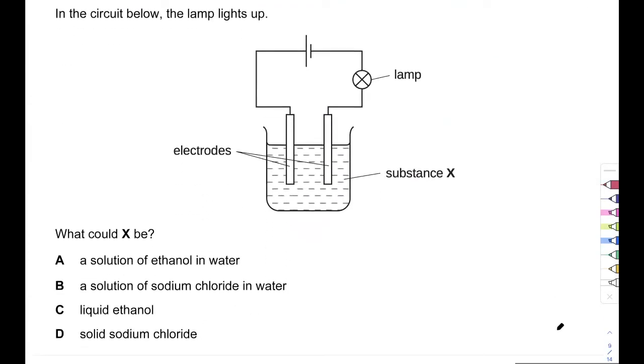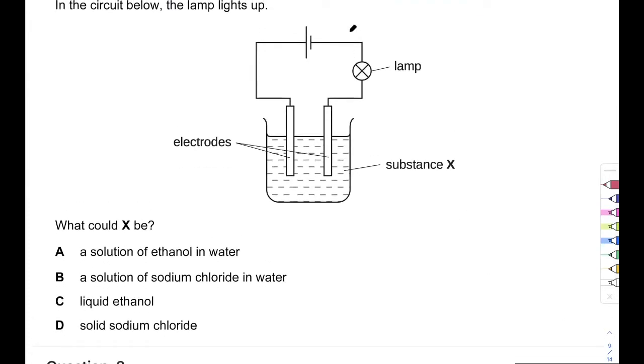In the circuit below, the bulb lights up. Okay, so electricity is definitely flowing, but this is not a cell. This is electrolysis, because you have a battery. So what happens? A solution of ethanol in water. That could be it, because you have ethanol in water, but then again, why would water ionize in the presence of ethanol? It does to a very small extent. So this might not be a good answer, primarily because they're saying it's one substance X.